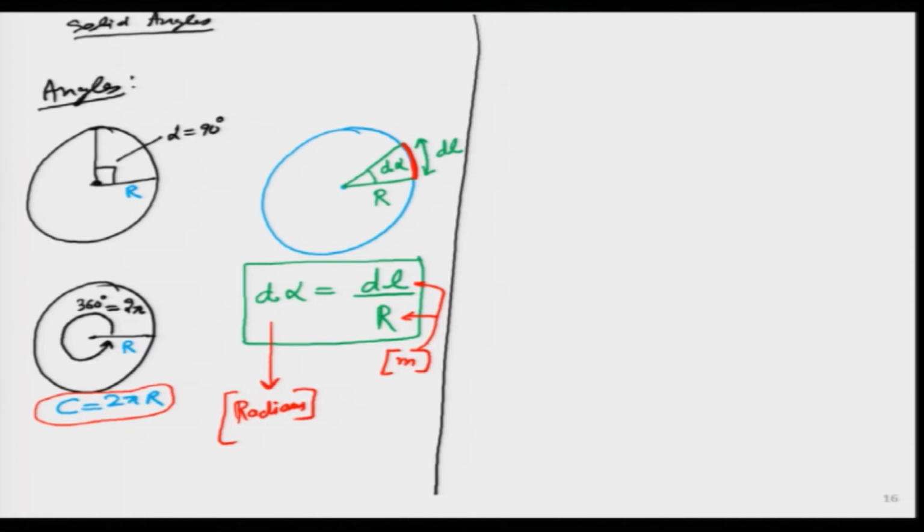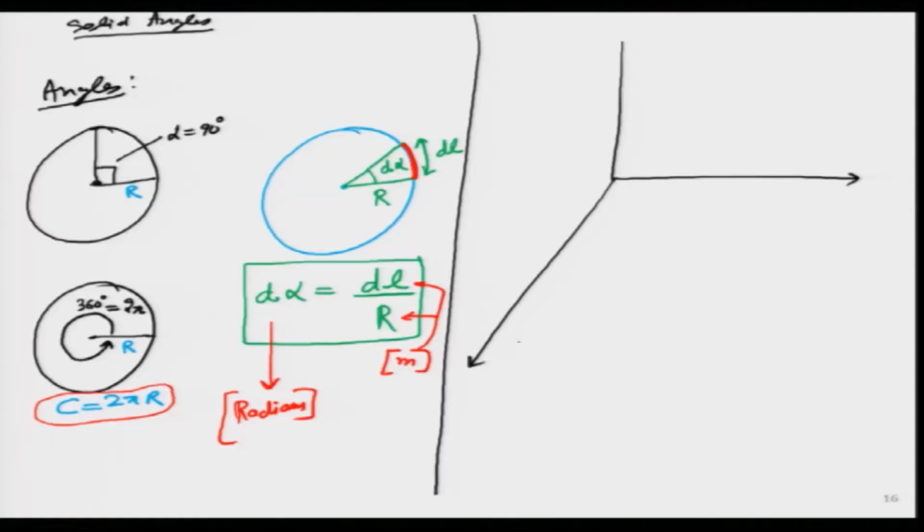Now, let me move on to solid angle. The same thing which happens in a circle, I want to show now what happens in a sphere. Can a sphere also have an angle? So, the way I will look at it is, I will draw it in this way. I will put some axis over here, and let us say I want to draw like this. So, I am going to draw a sphere.